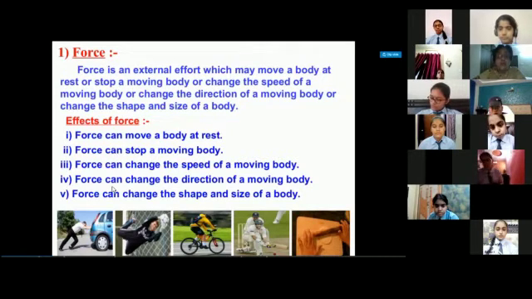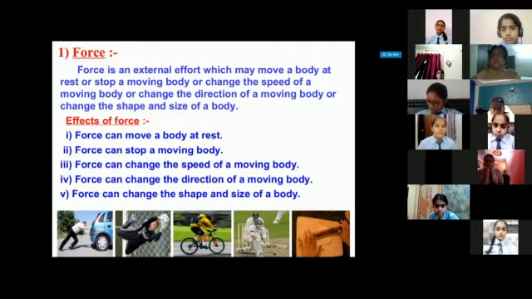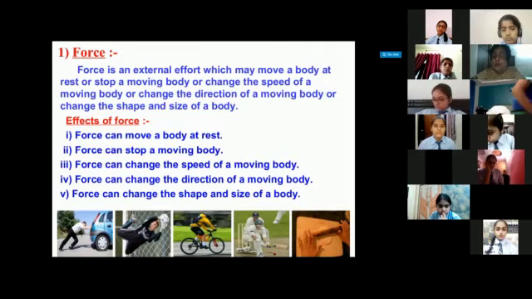And the last point is that the effect of the force is it can change the shape and size of the body, that you yourself have experienced when you were playing with the clay, when you were small, and now also you must be making, we have given you in the holidays to make a 3D model with the clay. So you can change the shape of the clay by applying force on it.